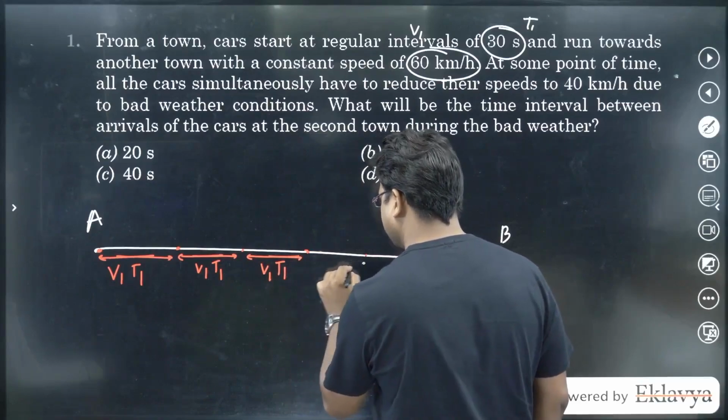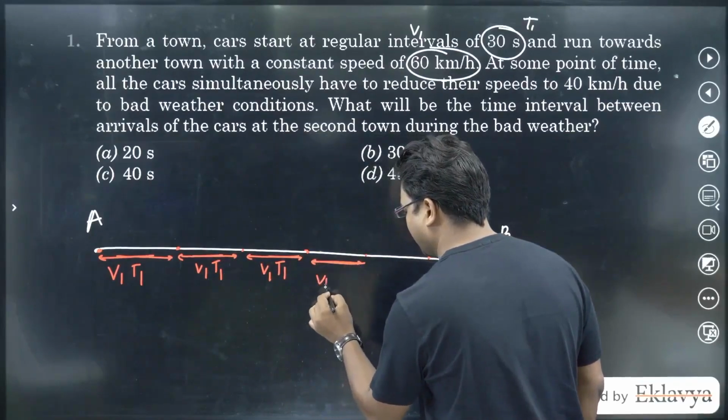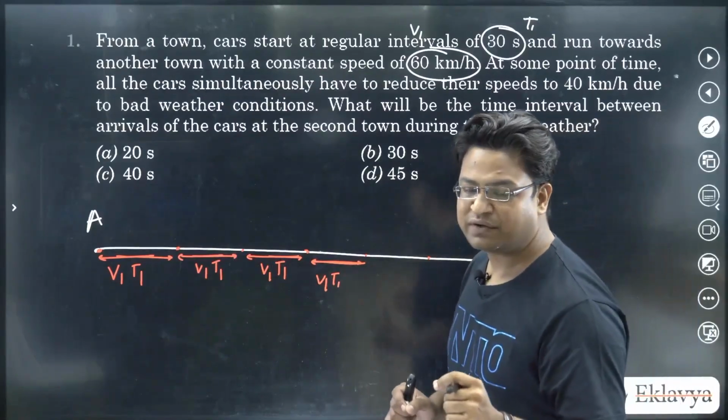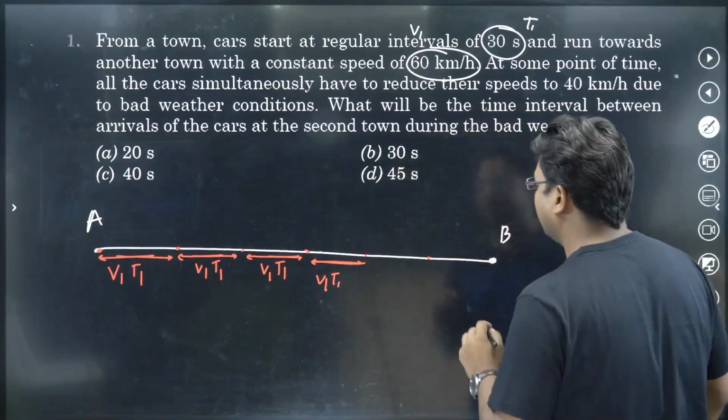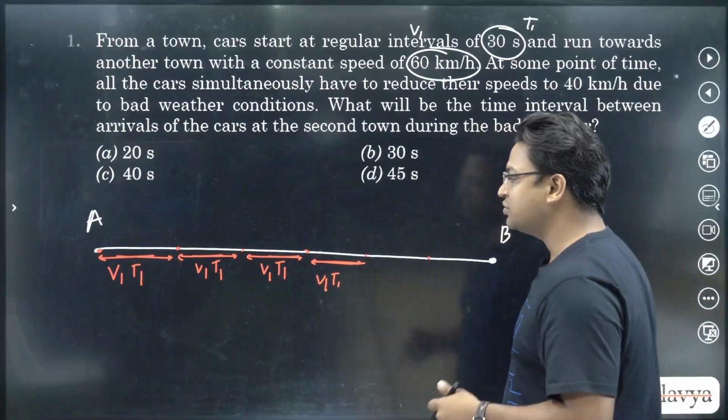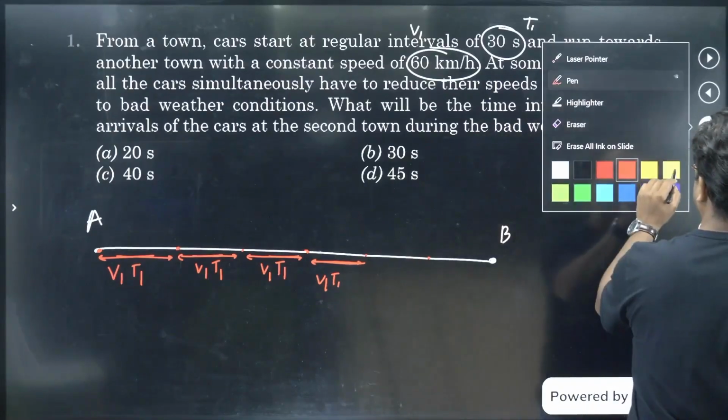So we understand this part now, that as the cars are plying on the road, the distance between two consecutive cars is V1 into T1. All right, now let's say due to bad weather conditions, all these cars have now started moving with a different velocity, which is V2.